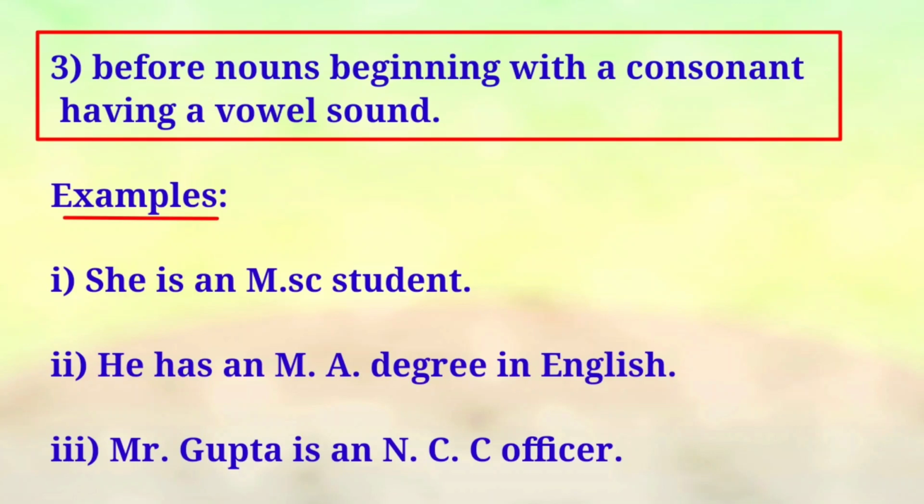Now look at the second example, he has dash MA degree in English. Okay, same M. If you pronounce MA, the word begins with a vowel sound. So if the word begins with a vowel sound, what you have to use here? Yes, you have to use an. Now look at the third example, Mr. Gupta is dash NCC officer. Same likewise, the word begins with a vowel sound. So what you have to use here? Yes, an.